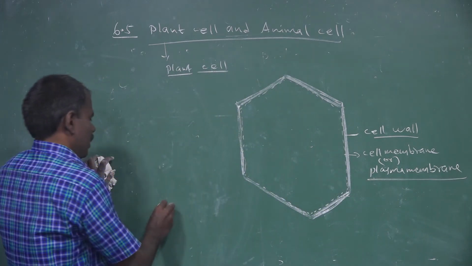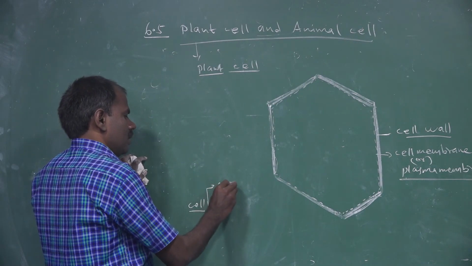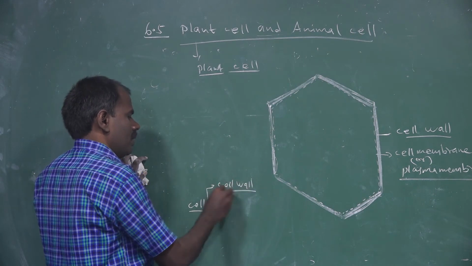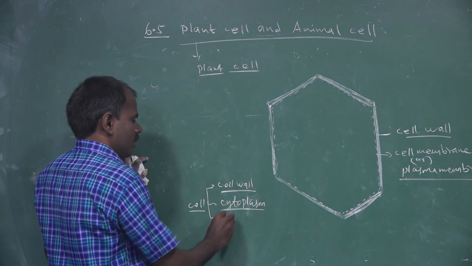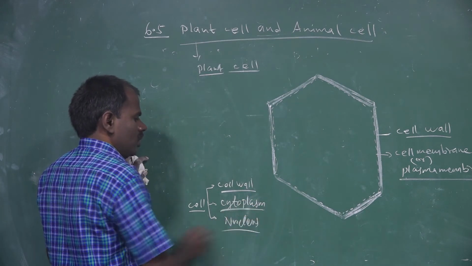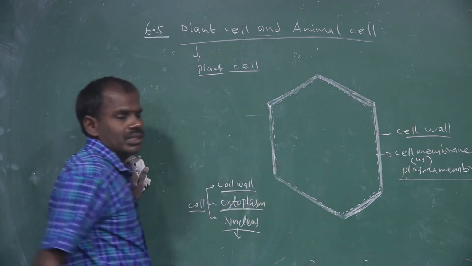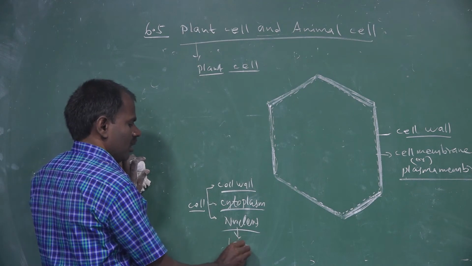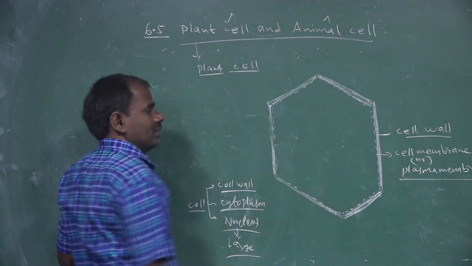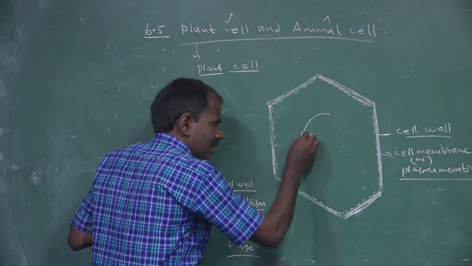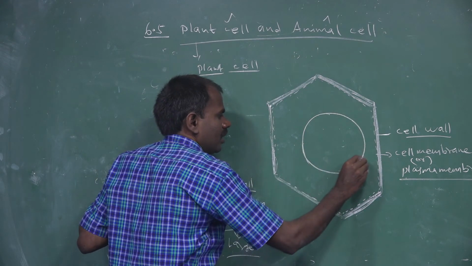The cell can be divided into three major parts. The first one is the cell wall, the second one is the cytoplasm, and the third one is the nucleus. The nucleus is a large cell organelle found in only plant cells and animal cells. The center part of the cell is called the nucleus.